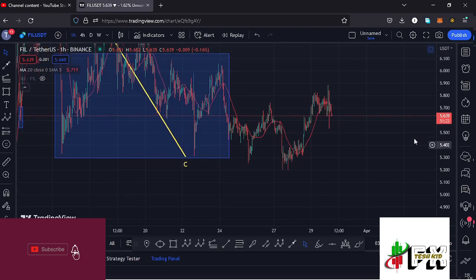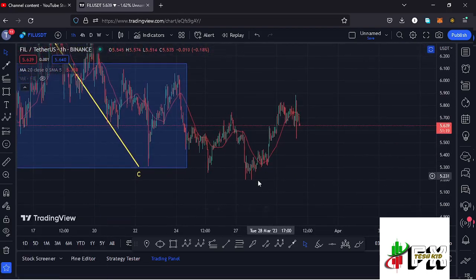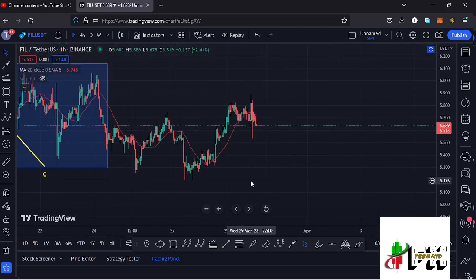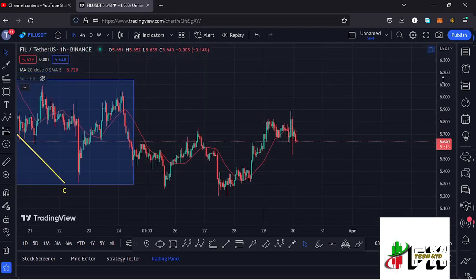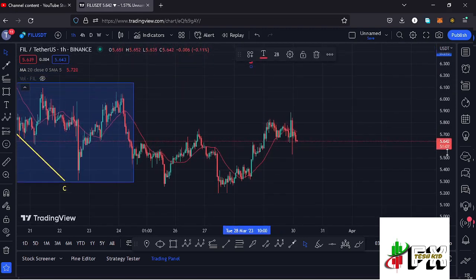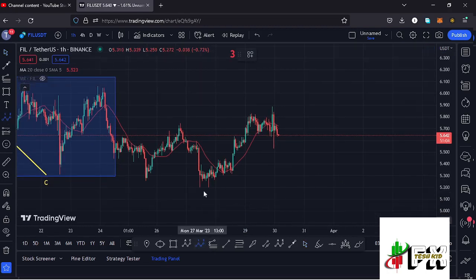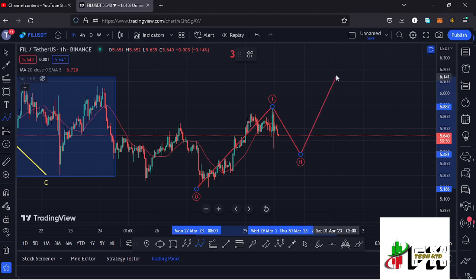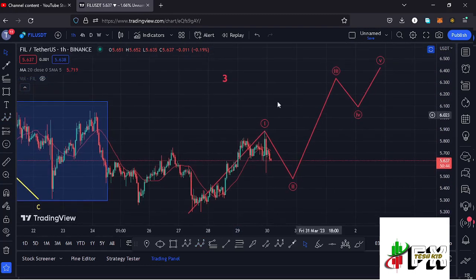And I believe that after seeing our low in the formation of this wave 2 down here at around the $5.193 mark, we started this massive run up to the upper side in what we can term as the formation of this larger Elliott wave count 3. And because of the fractal waves that I'm expecting, I believe that we have now peaked in the formation of that first wave in the move that we made, in the high that we made yesterday at around the $5.9 mark. And whatever we are seeing at the moment is a corrective structure in the formation of this wave 2 before we can continue gearing up in the formation of that wave 3, then expect a wave 4, and then the wave 5, fully maximizing our target areas in the formation of this larger Elliott wave count 3.